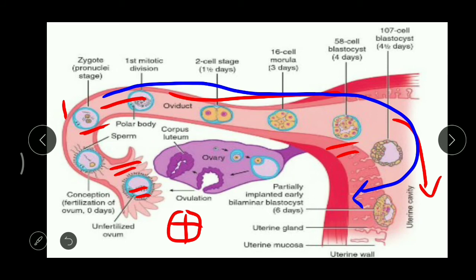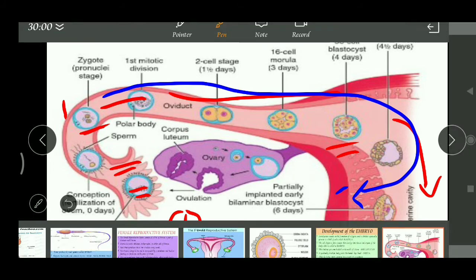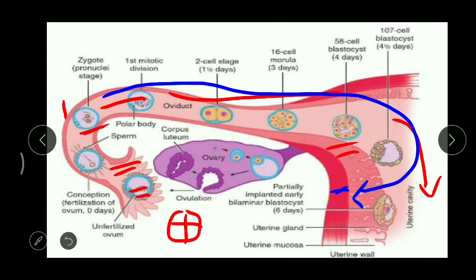And what do you call that process? That is called implantation. What is meant by implantation? The process of attachment of a zygote to the wall of the uterus is called implantation.